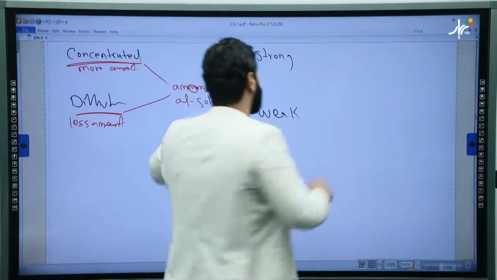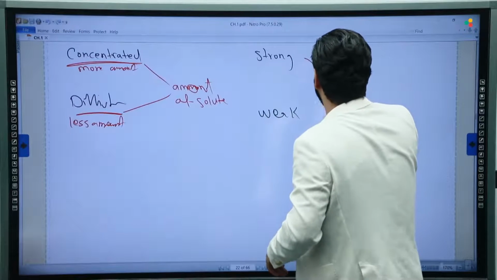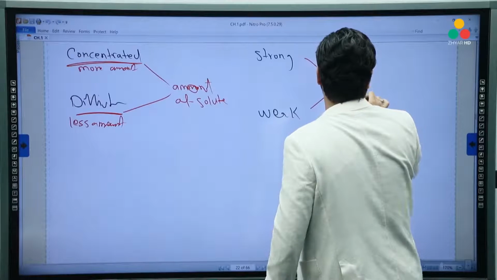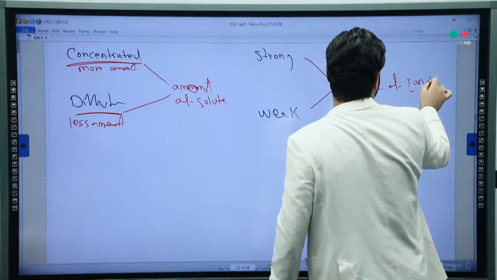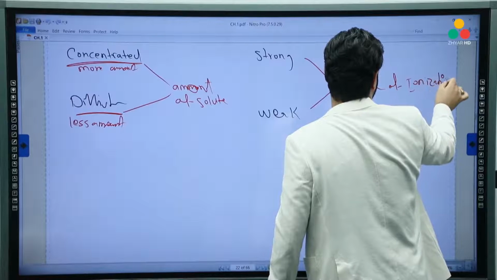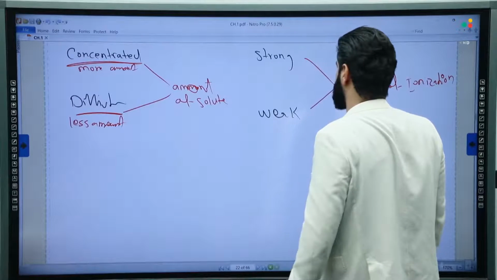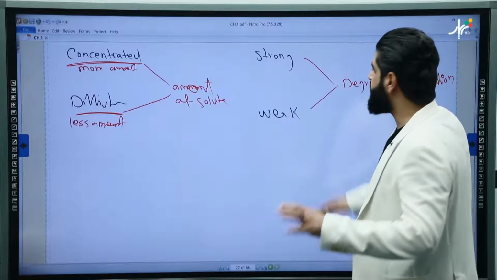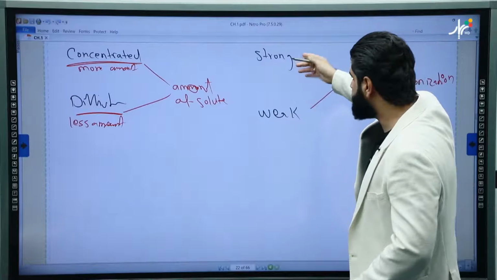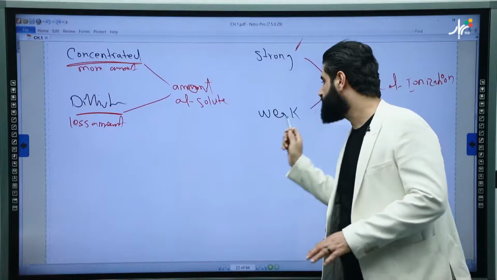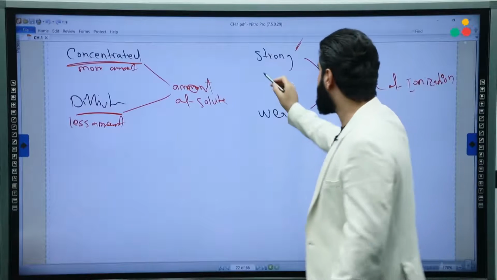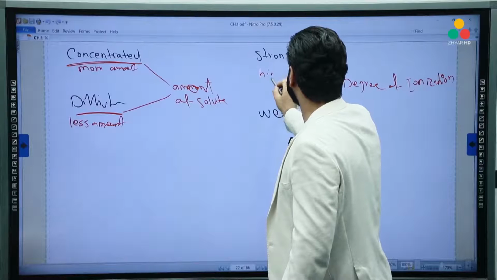But strong and weak are related to the degree of ionization. If the compound ionizes highly, it will be strong. If it ionizes very little, it will be weak. Okay? A highly ionizable compound.